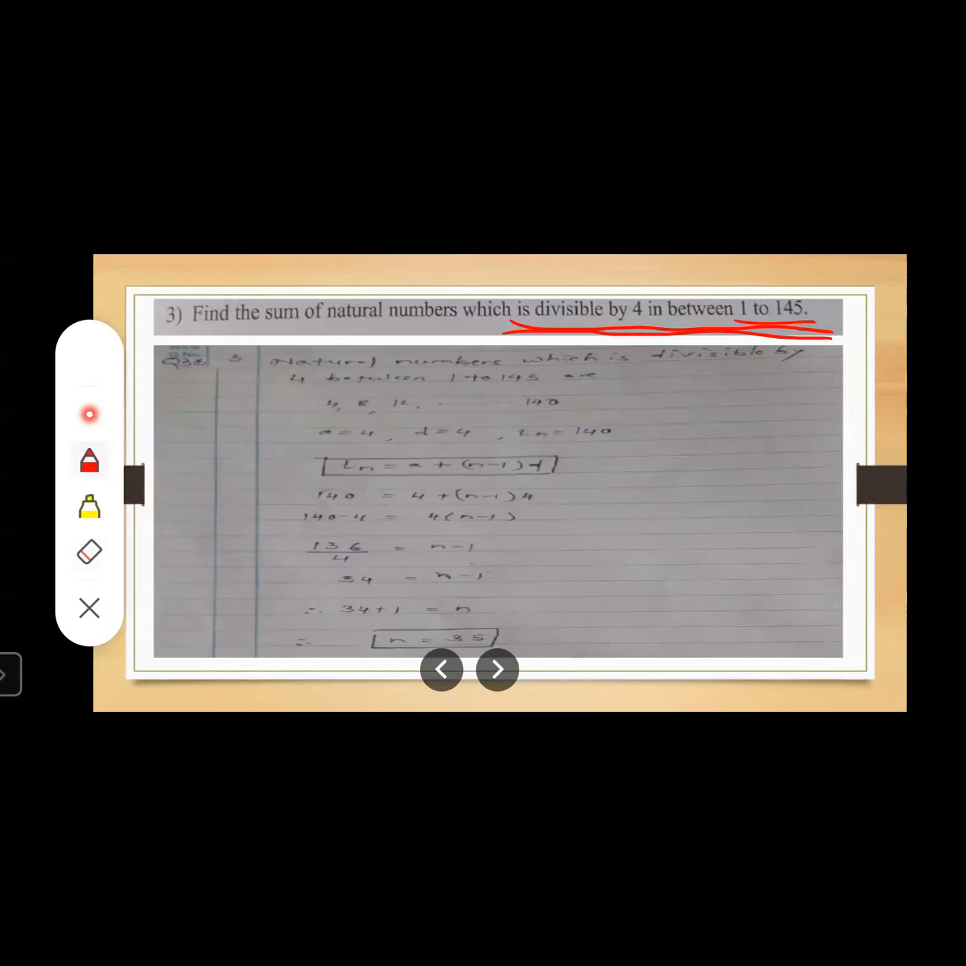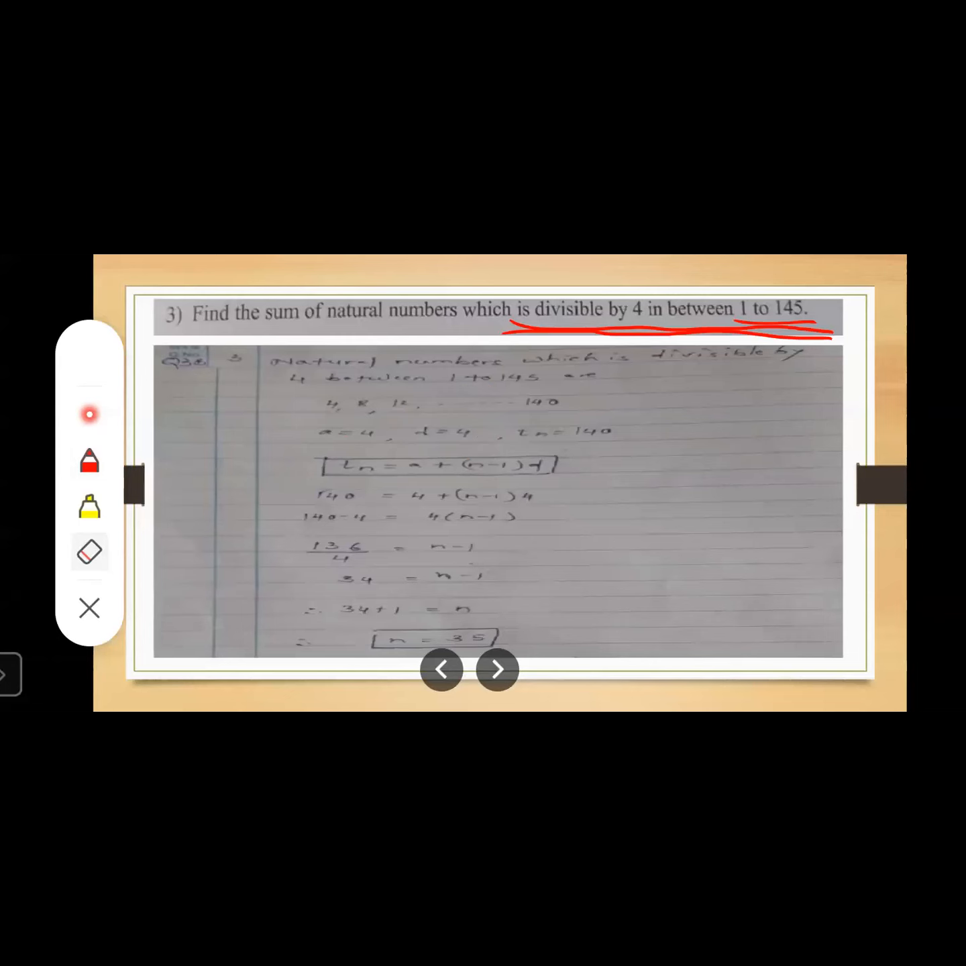A is 4. D is 4. See, when you check T2 minus T1, T3 minus T2, T4 minus T3, it comes out to be 4 throughout the series, which means it is an AP. So you can use the formula Tn is equal to A plus (n minus 1) into D.